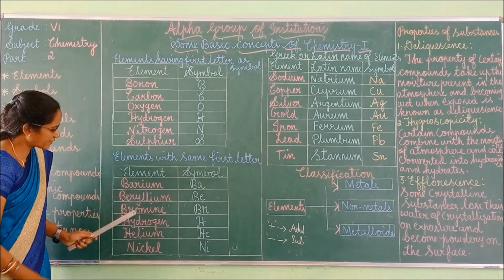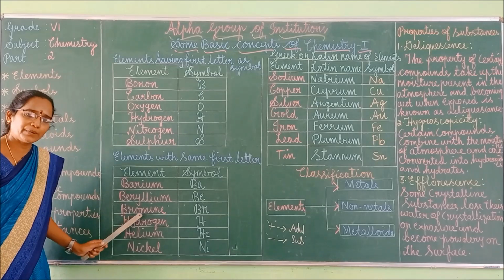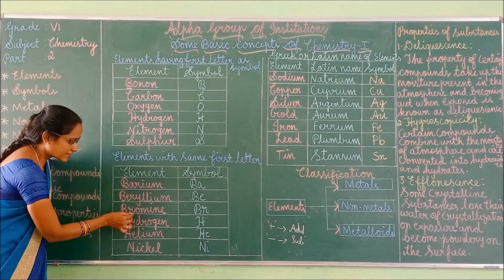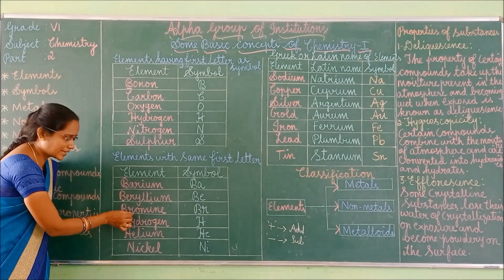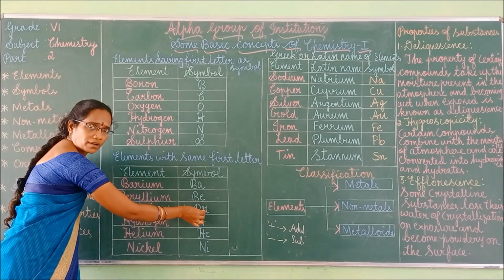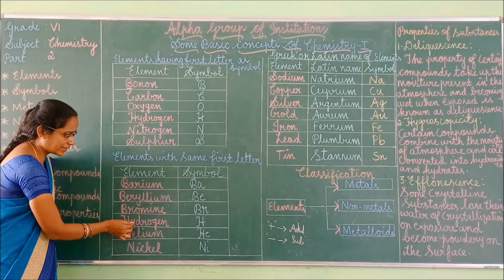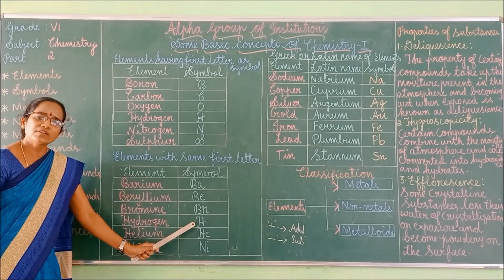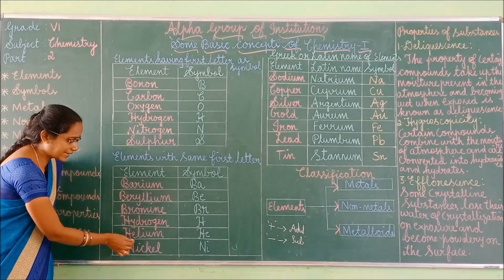Right? Next one, see the third one, bromine. The name of the element is bromine. Here the first letter is B, and the second letter is R, isn't it? So the symbol of bromine is Br. Got it? Right. Next one, the element is hydrogen. For hydrogen we have to use the first letter only, isn't it? Okay. See the next element, helium.